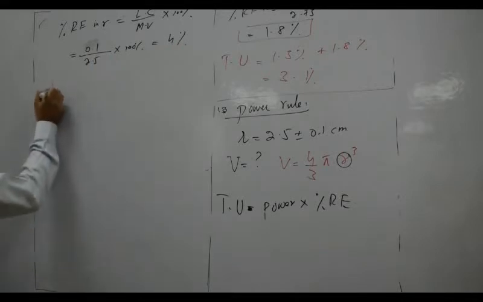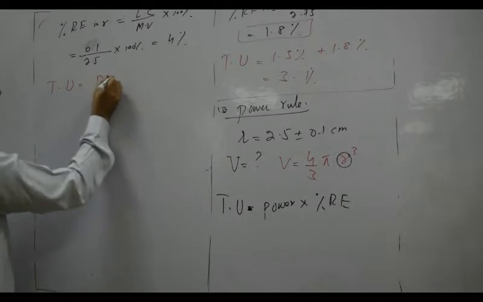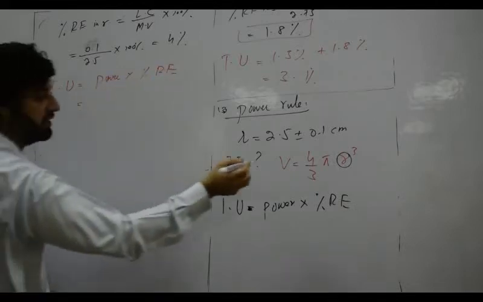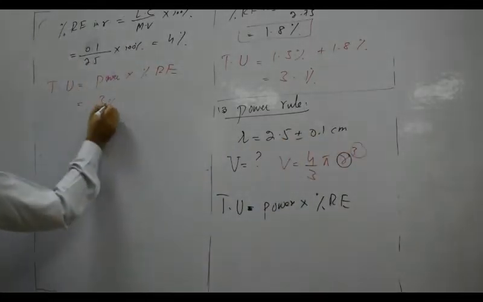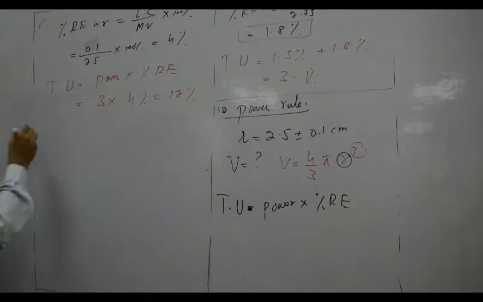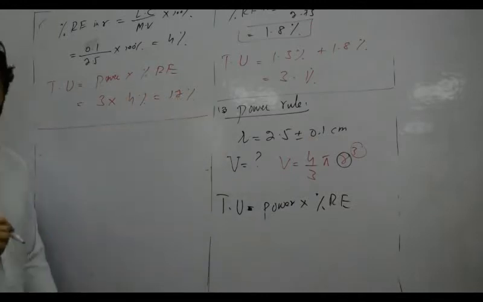So putting these values in the total uncertainty, that is power multiplied by percentage error. What is the power? The power on the radius is 3. What is the percentage error? That is 4%. So the total uncertainty is 12%. So this is the total uncertainty in case of the power rule.